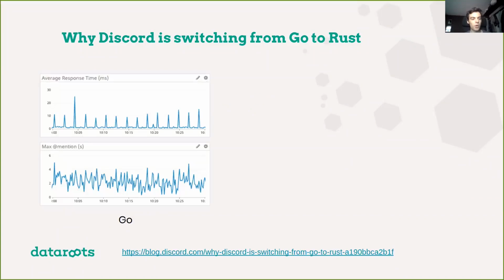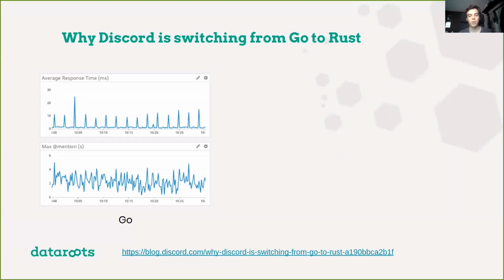So the interesting one here, or the one we'll be focusing on, is the one on top. It shows the average response time of the microservice. Here you see a lot of sudden spikes. When they looked into this, it turned out that this was related to garbage collection. Basically, these spikes were caused by the garbage collector. And this is kind of annoying. One of the most important features of Rust, and we'll go in more depth on this later on, is that it doesn't have a garbage collector and can still give us some safety.